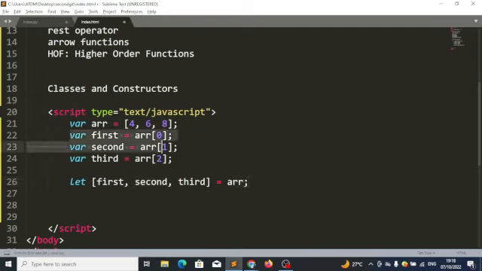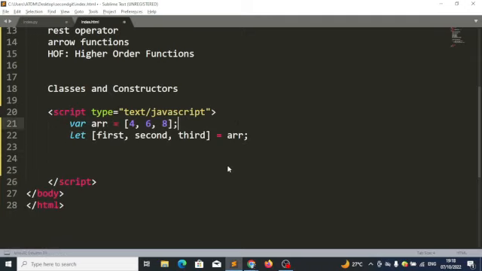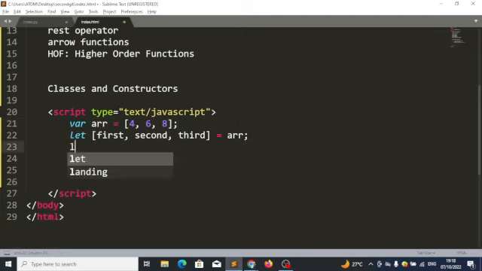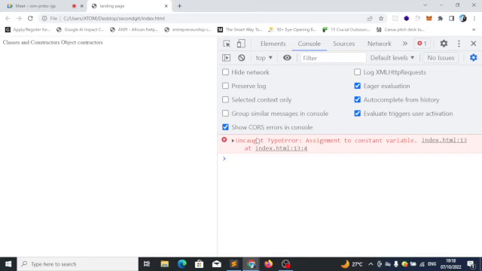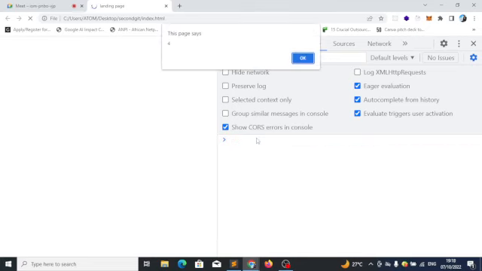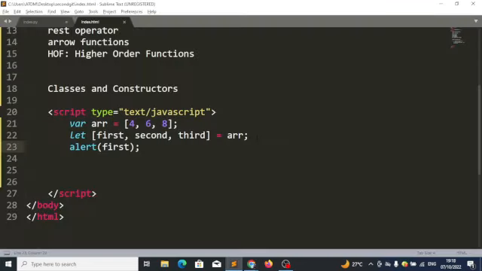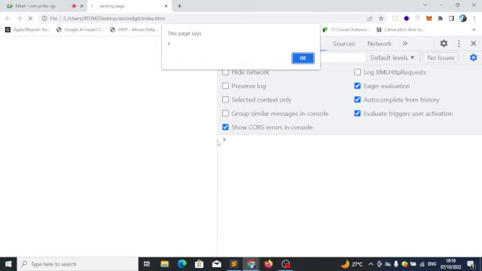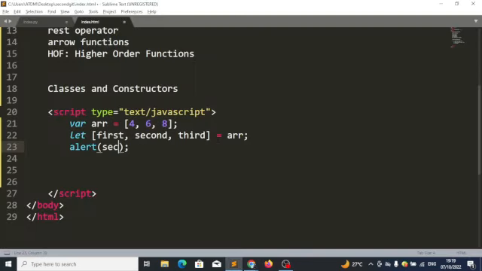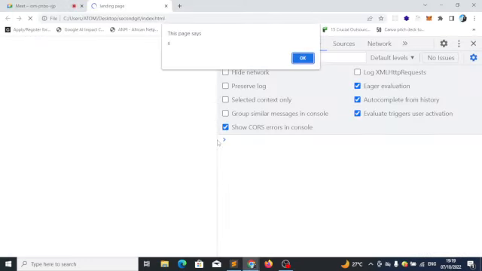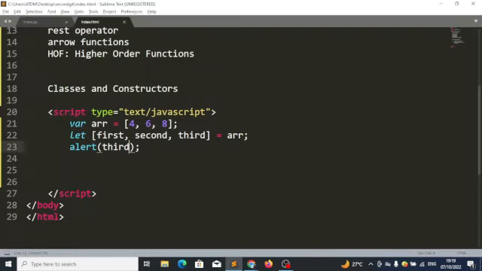So I can now remove all of this, and I've successfully destructured. If I say alert first, I'll get 4. If I say alert second, I'll get 6. If I say alert third, I'll get 8. Isn't this lovely?